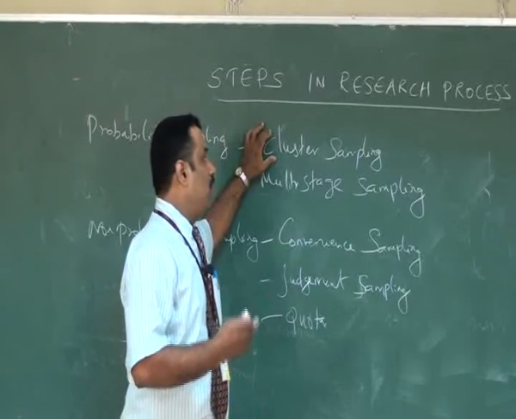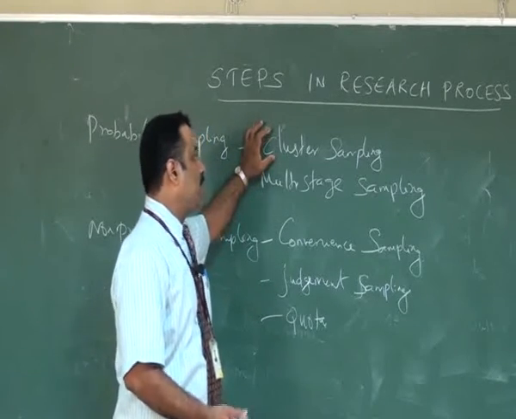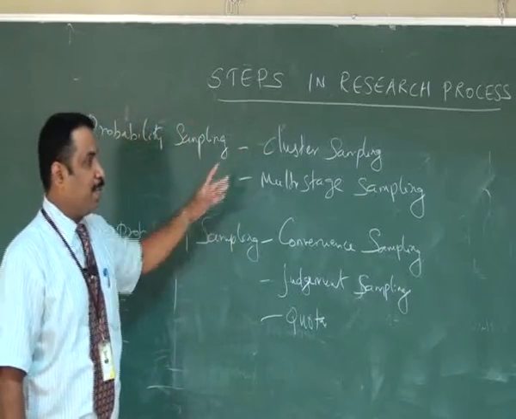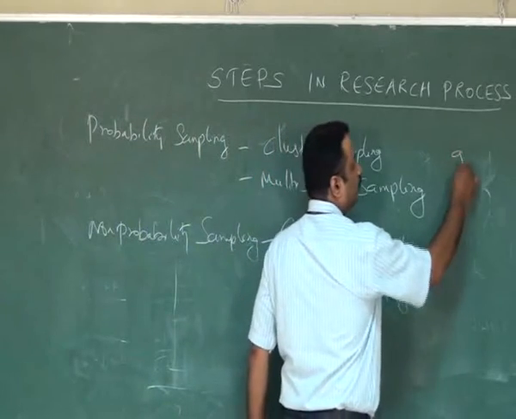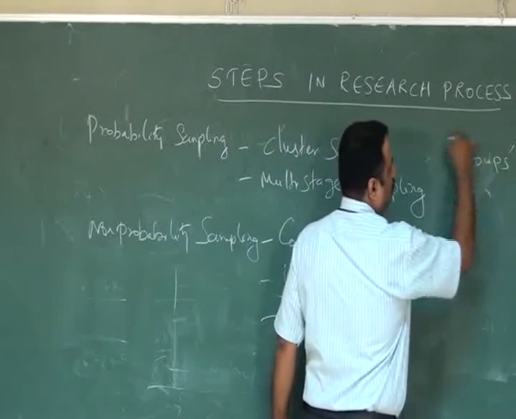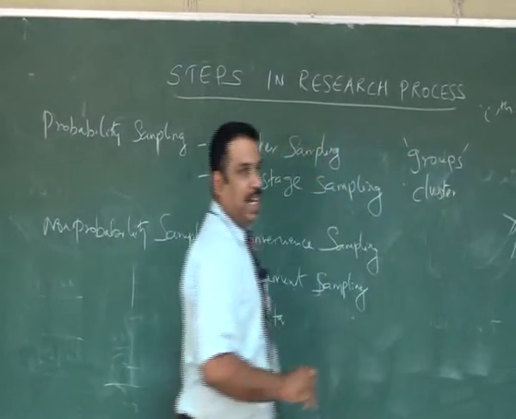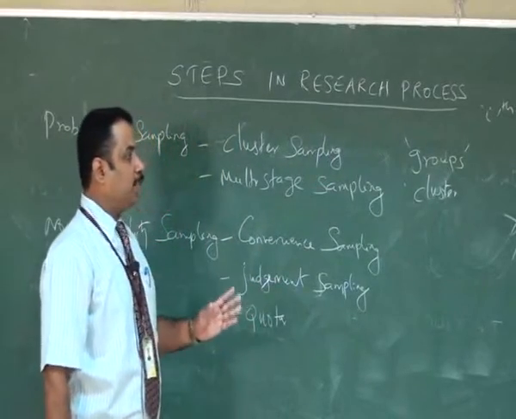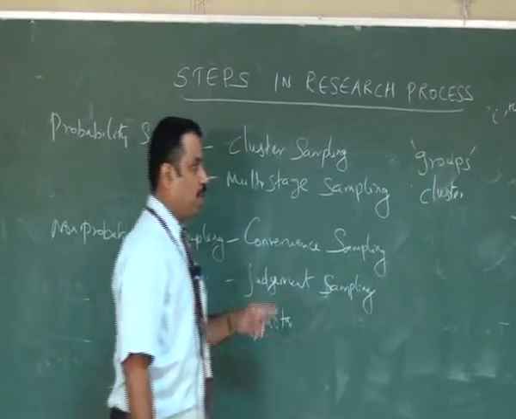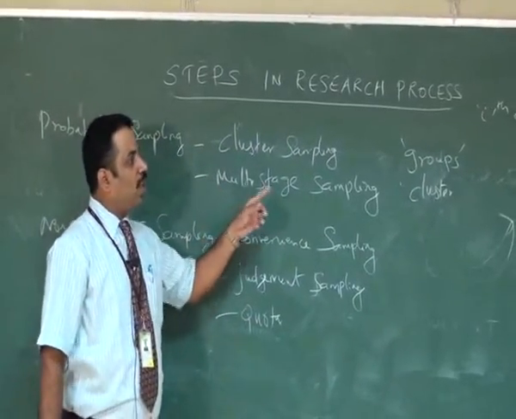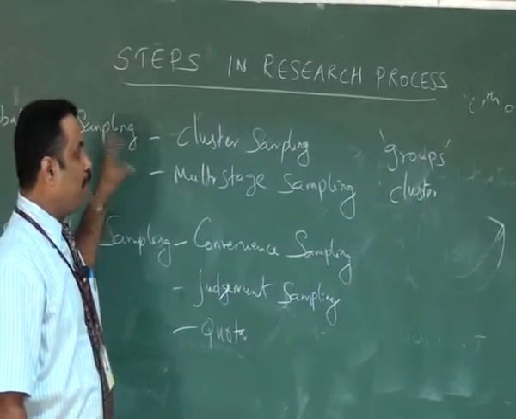How is the researcher going to take samples from India, or a population of India's size? In cluster sampling, the researcher classifies the population into small groups, sometimes called clusters. A big population is subdivided into small groups or small clusters, and the researcher uses the clusters for selecting his sample.